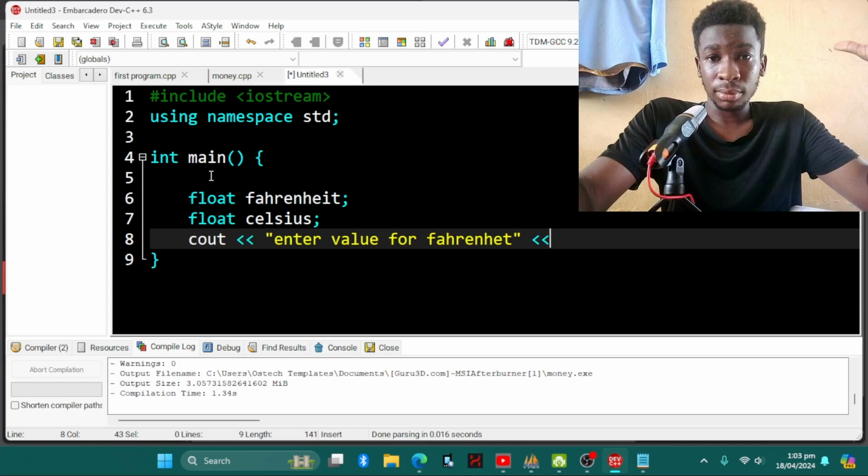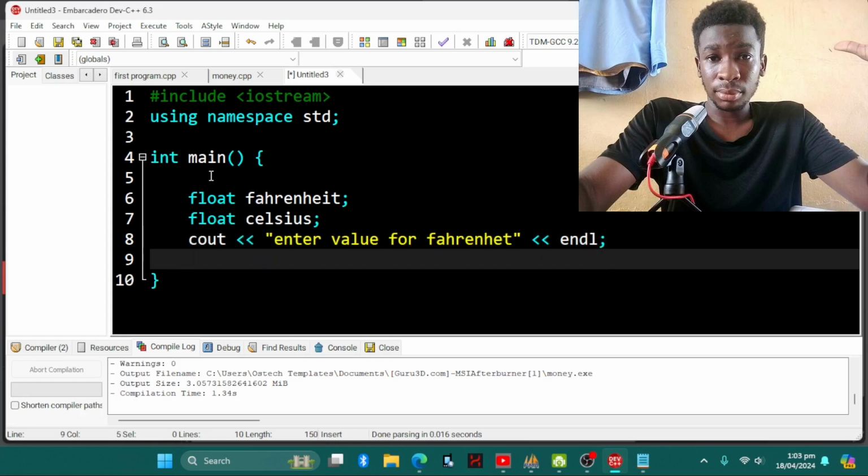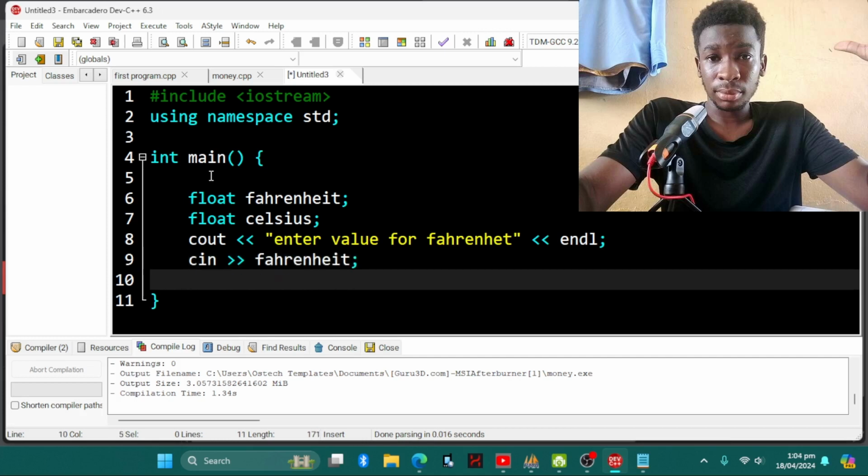Enter value for Fahrenheit. So we can now do our endl. Remember, always remember to do your endl. Okay, and then we can now take input for Fahrenheit. So cin Fahrenheit, and then we also terminate.